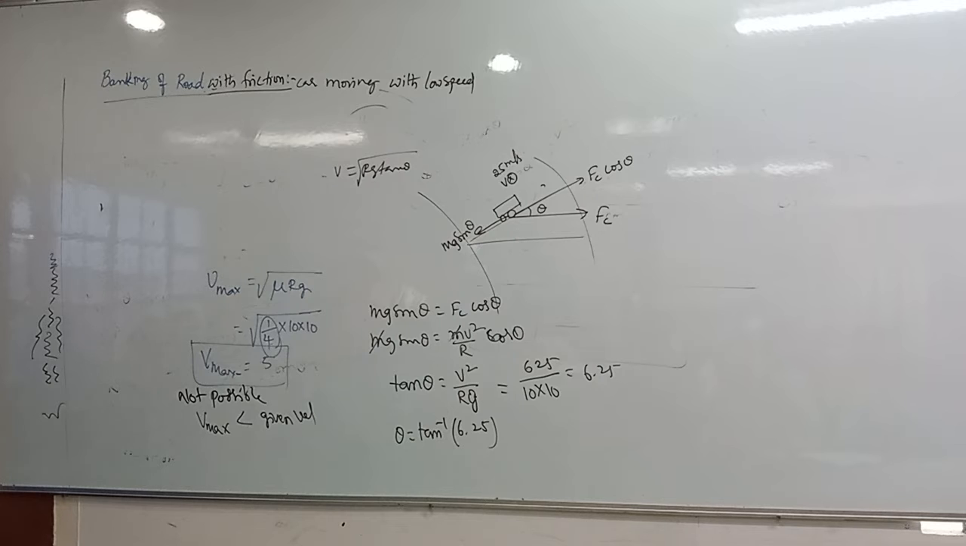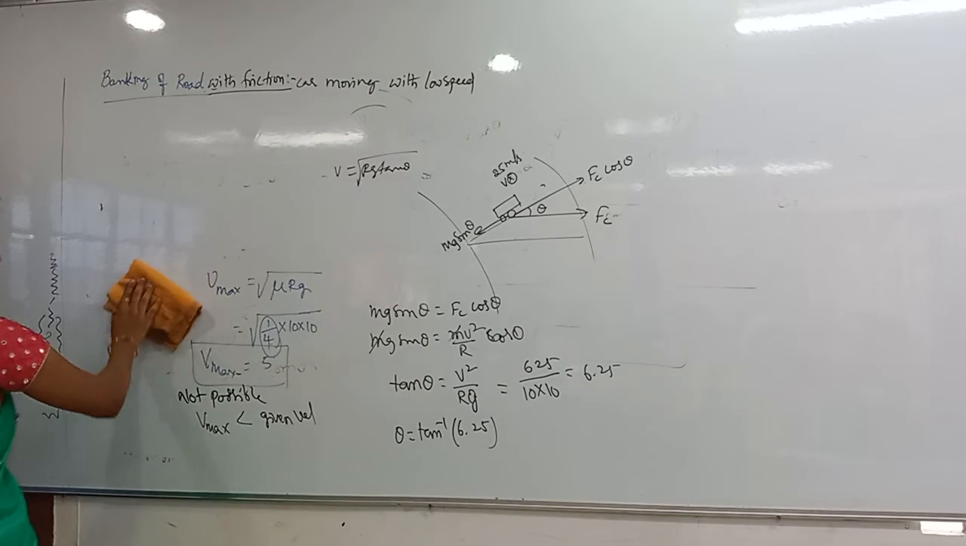4.5 into 0.27, 1.215 exactly. So the velocity given in the question is 1.215 and the maximum safest velocity we got is 1.75. So will he fall or not fall? He will not fall. Whenever he increases the speed to 9 kilometers per hour, what answer will you get? 2.5. So will he fall or not fall? Then he will fall.